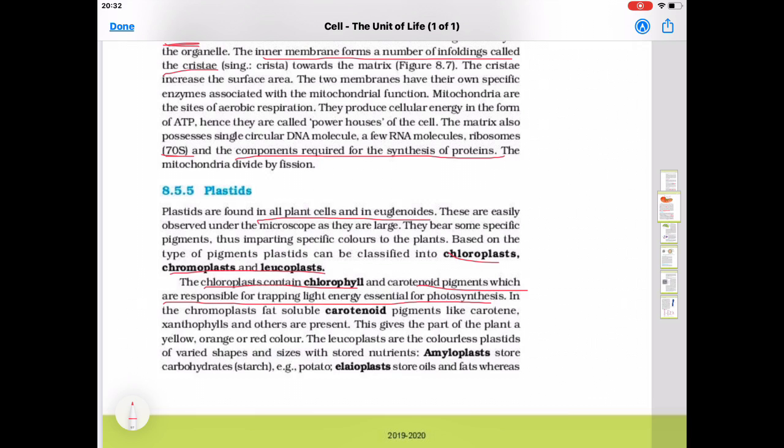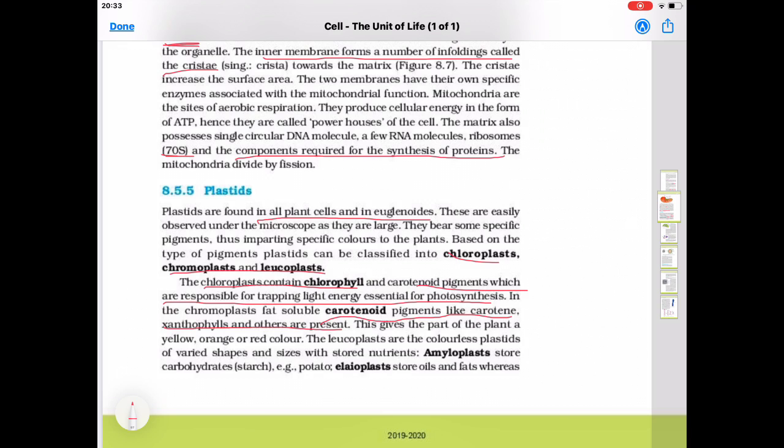In the chromoplast, fat-soluble carotenoid pigments like carotene, xanthophyll and others are present. Because chromoplasts give different colors, different pigments are present, like carotenes, xanthophylls, etc. This gives the part of the plant yellow, orange or red color.